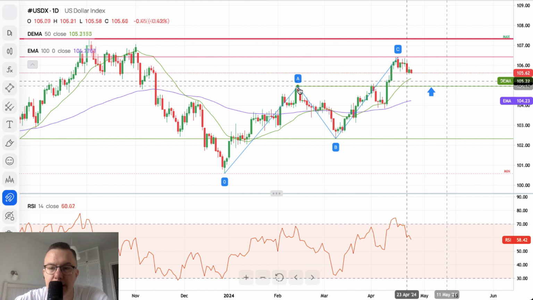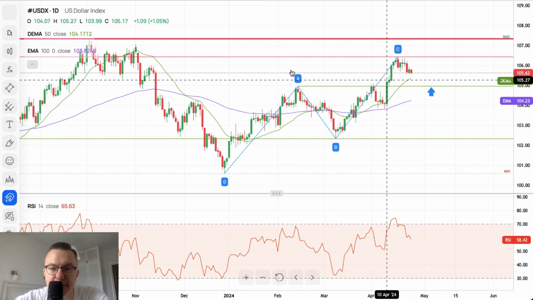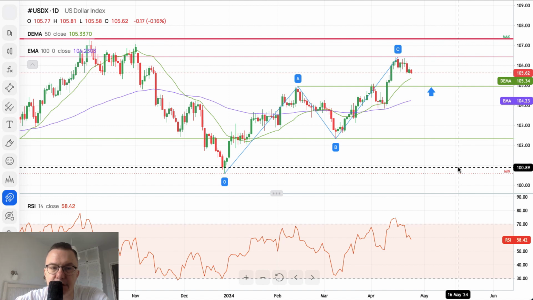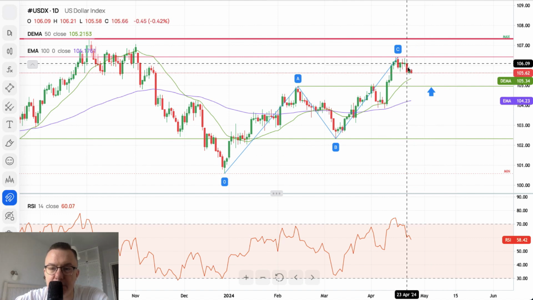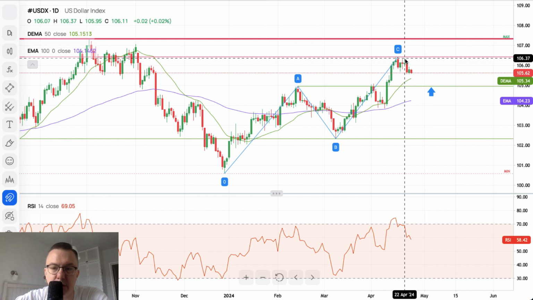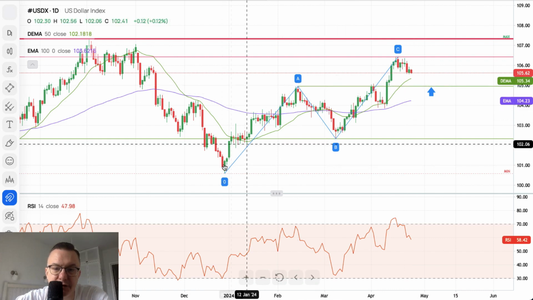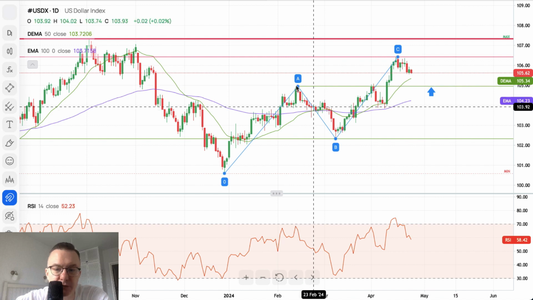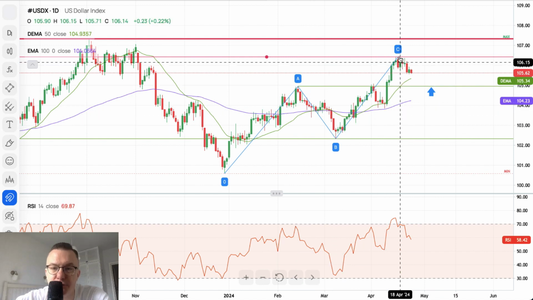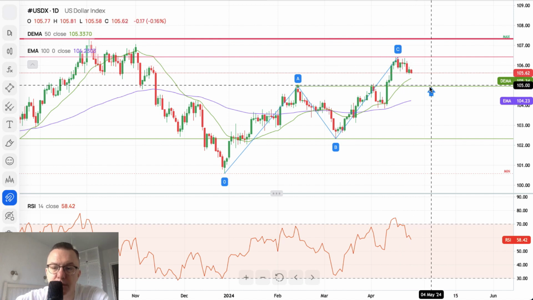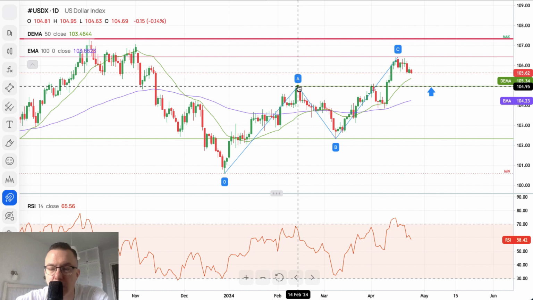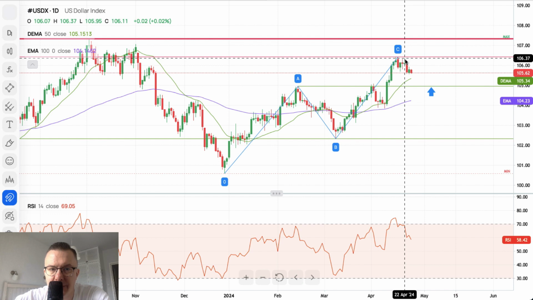104.95. Any breakout below this level confirms ABC correction, and then in the midterm we should go lower. And if there is no breakout, or if there is a bounce from this level, or a bounce before or above 104.95, there is still a chance that this wave is wave 1, this wave is wave 2, and this is wave 3 in progress. But as I said, we cannot break below the top of wave A, 104.95, to continue the 1, 2, 3, 4, 5 impulsive pattern.